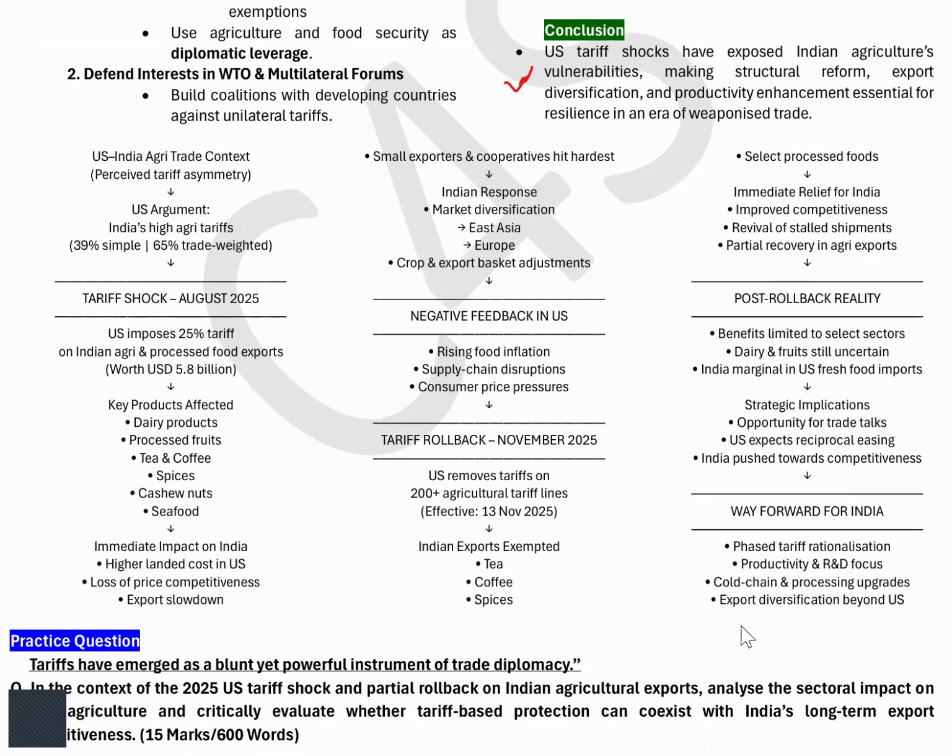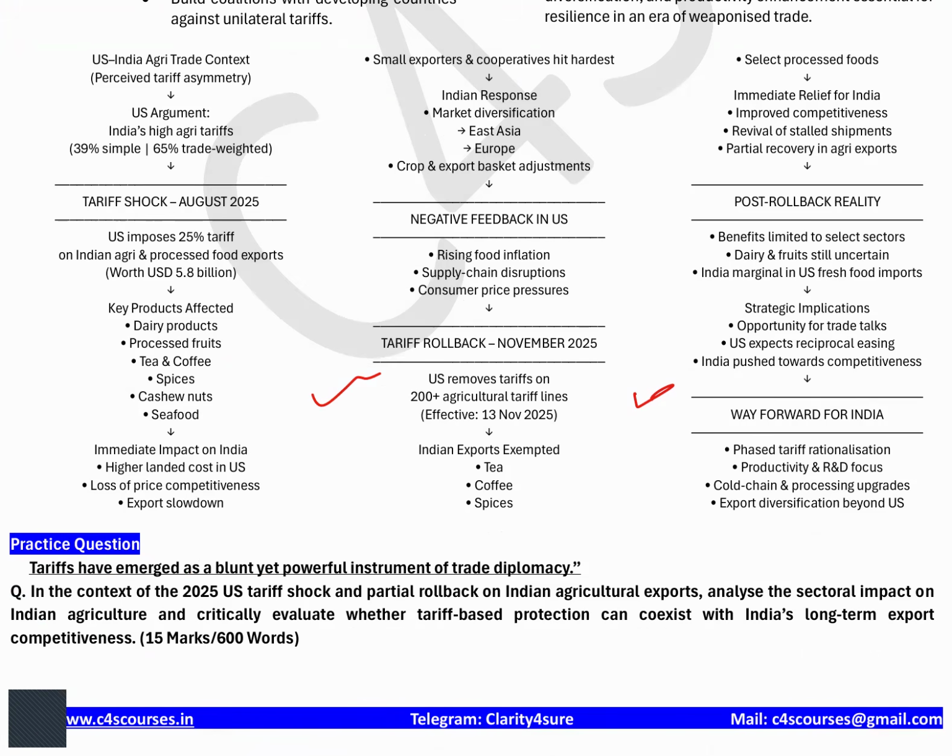The entire thing I have tried to explain with this flowchart, which you can have a look at once the session is over. Now try to answer this question in the context of the 2025 US tariff: analyze the sectoral impact on Indian agriculture and critically evaluate whether tariff-based protection can coexist with long-term export competitiveness.